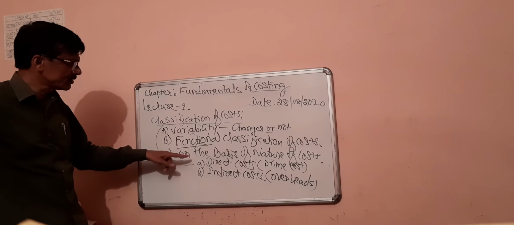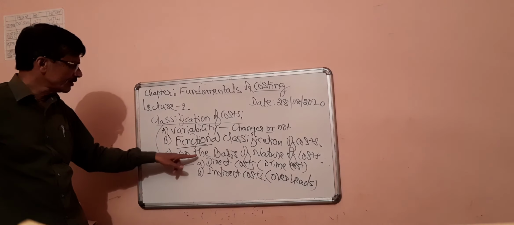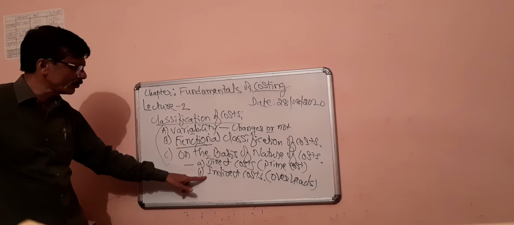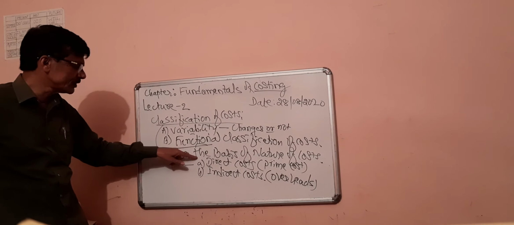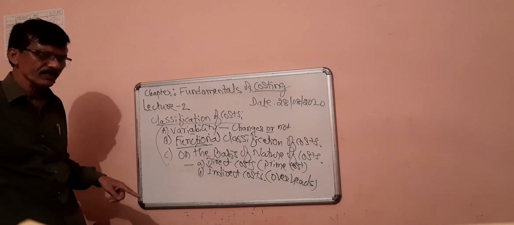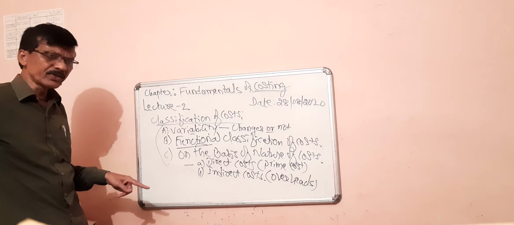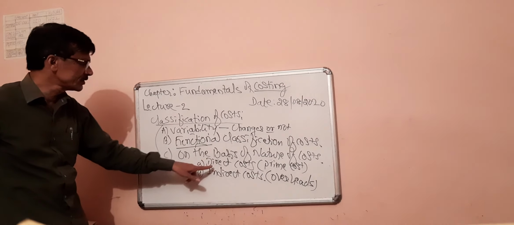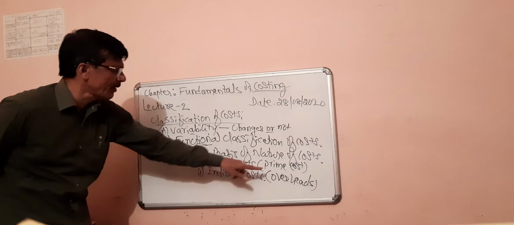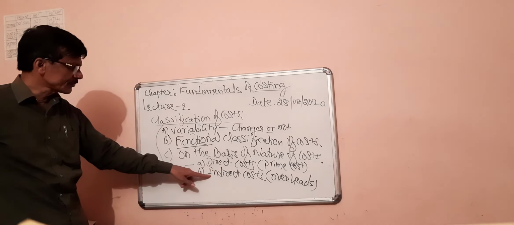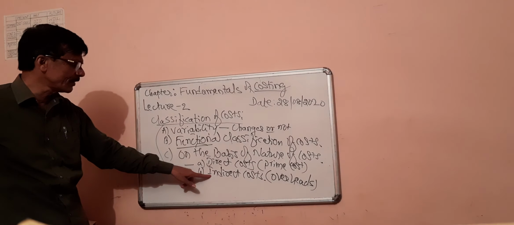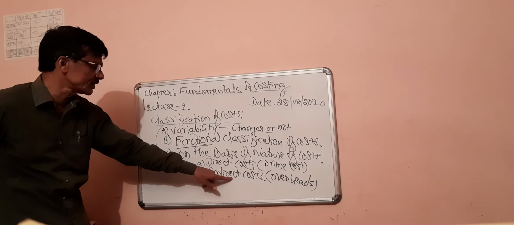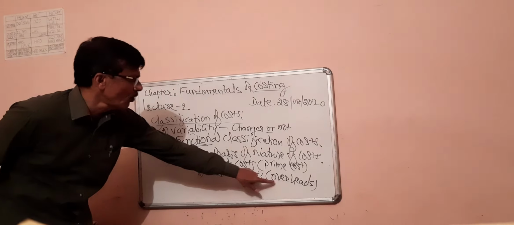Third and last one, on the basis of nature of cost, whether a cost item is directly related to the production work or indirectly related to the production work. If a cost is directly related to the production work, if it can be directly identified with a particular cost center or cost unit, such a cost is called a direct cost, or aggregately a prime cost. And if a particular cost item cannot be directly identified with or related to a production cost center or cost unit, such a cost is called overheads.